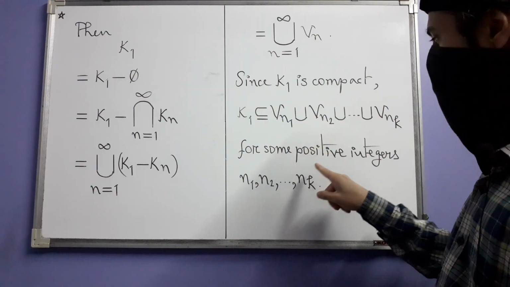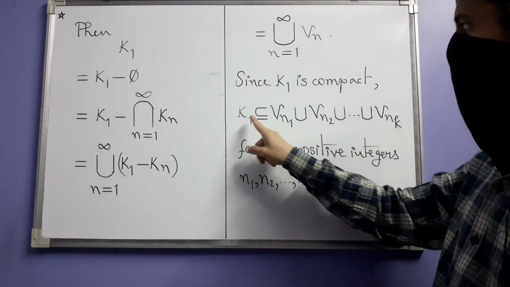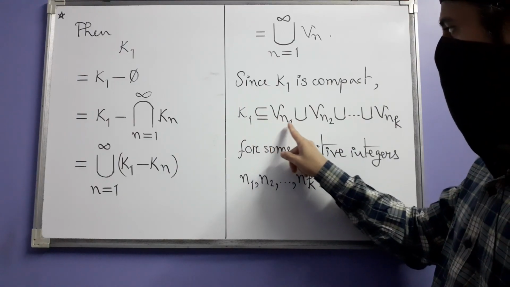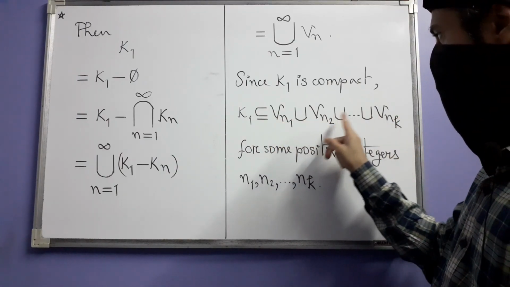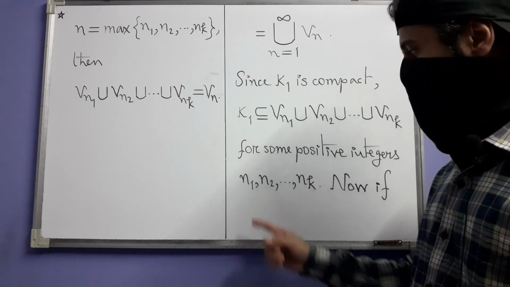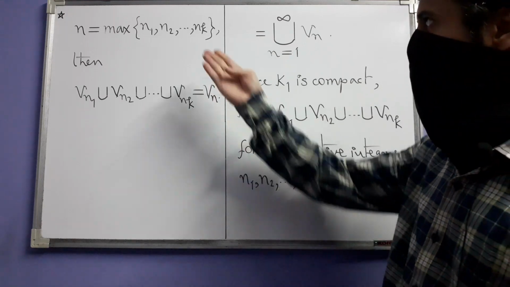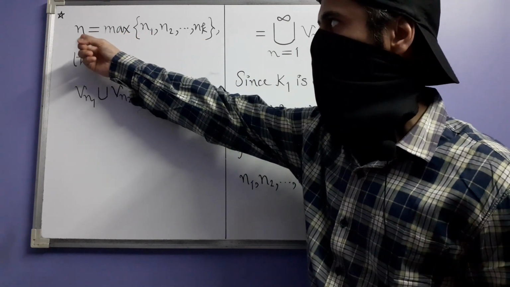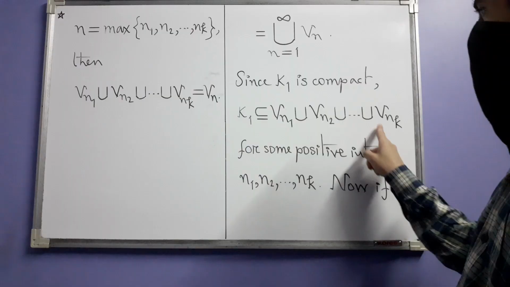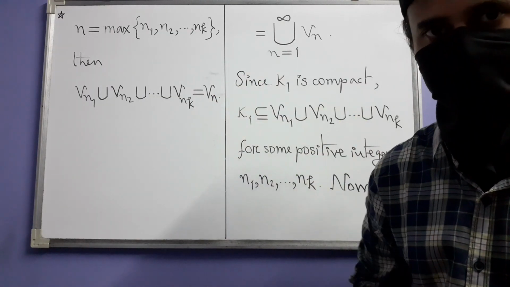So there will exist positive integers n1, n2 and so on, up to nk, such that K1 is contained in the union of these V's, Vn1, Vn2 up to Vnk. Now among these finitely many positive integers, there is a maximum. Say that maximum is n. Then this union will be equal to Vn, V with that maximum suffix.